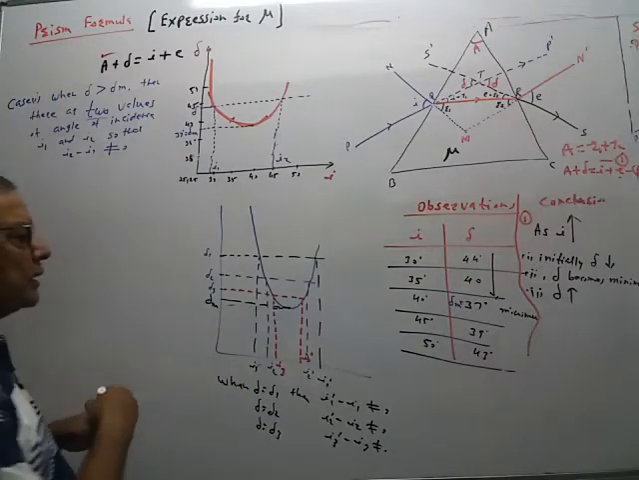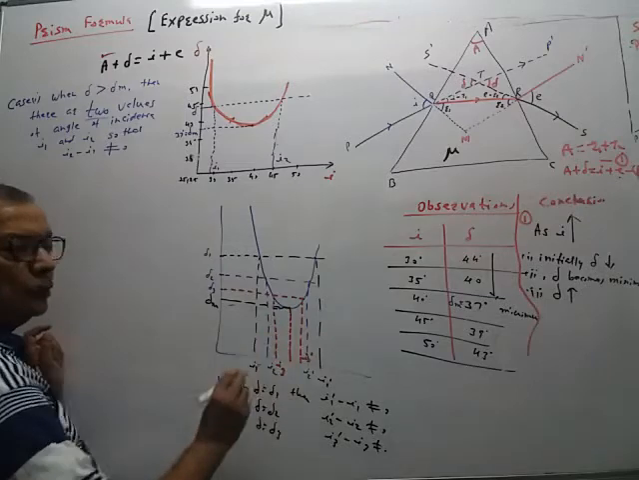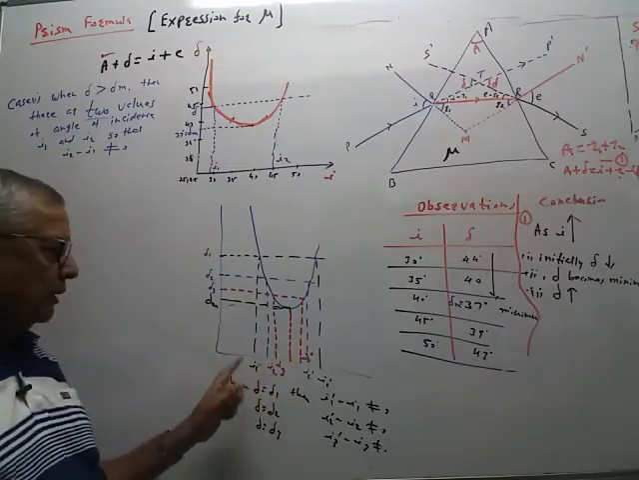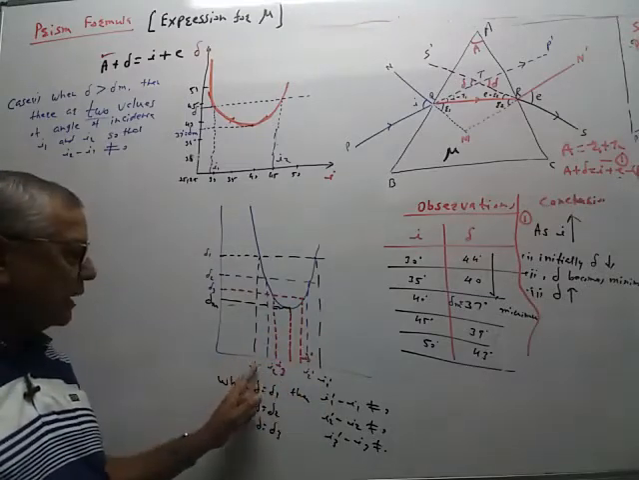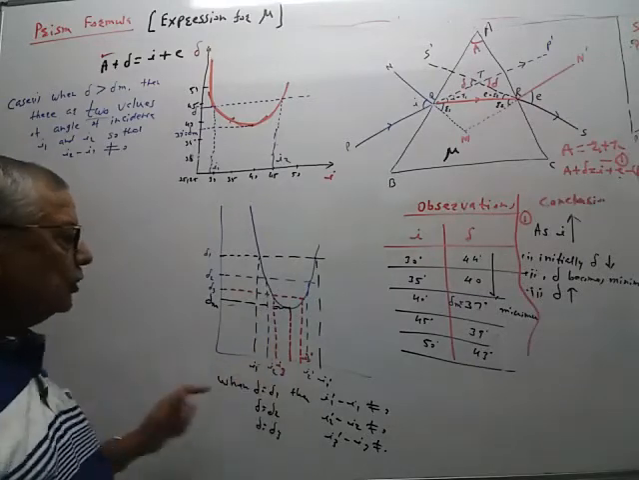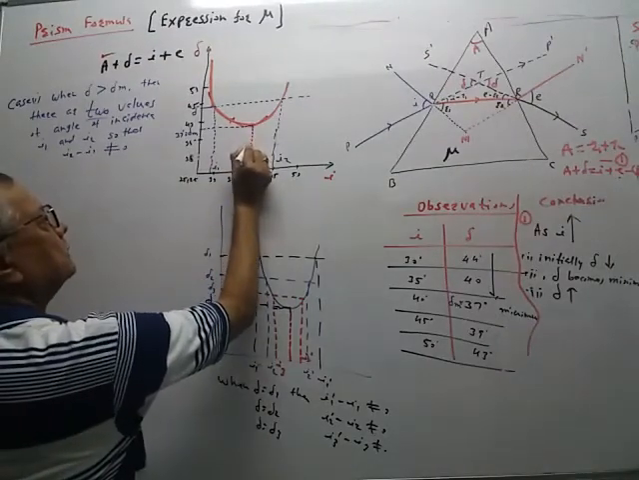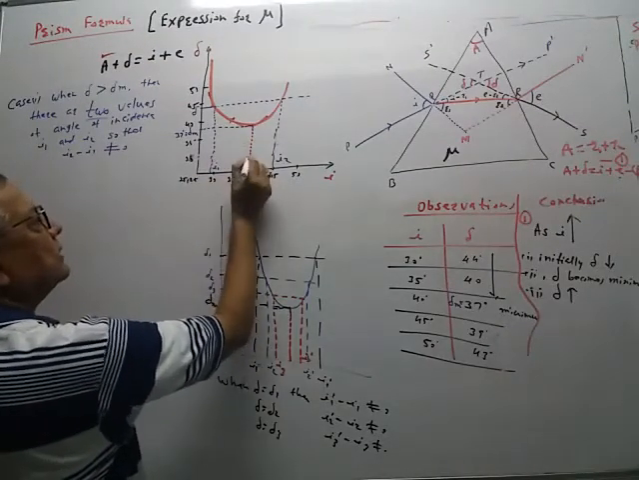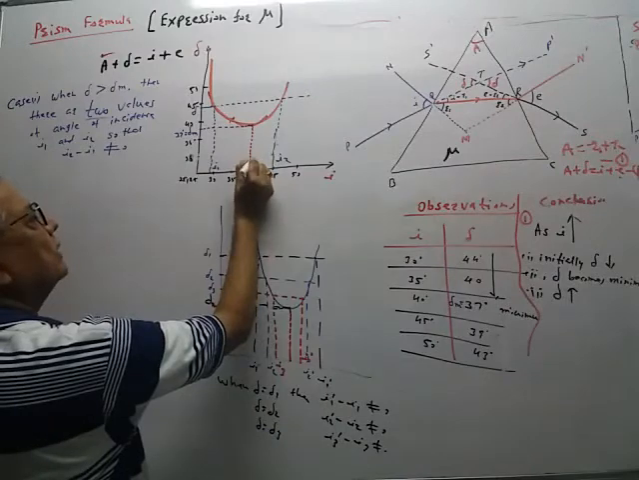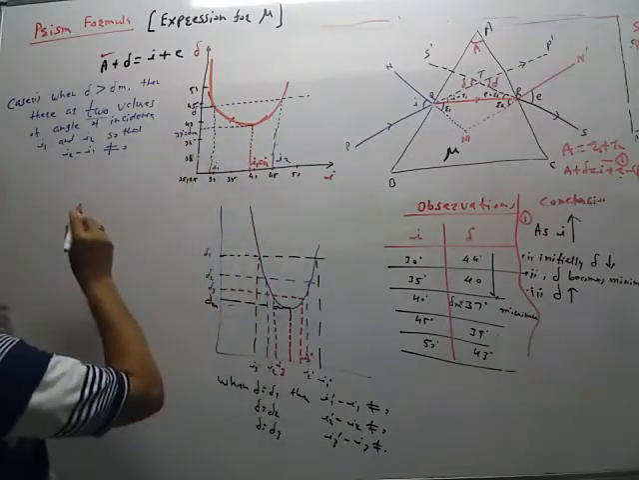When delta is equal to delta m, then there are no two angles. इथे जसे आपल्याला I1 I1 dash मिळाला, I2 I2 dash मिळाला, I3 I3 dash, तसं इथे नाही होणार. So when delta is equal to delta m in our figure, this I1 and I2 will become equal. So this is the important property.